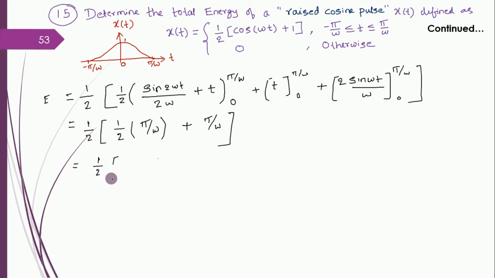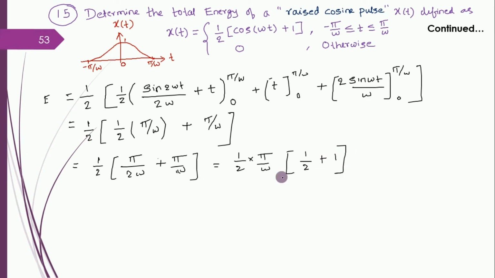1 by 2, this is as good as pi by 2 omega plus pi by omega. This is equal to 1 by 2 pi by omega. I'll take common. I get it as 1 by 2 plus 1. So this gives you pi by 2 omega times 3 by 2, right?